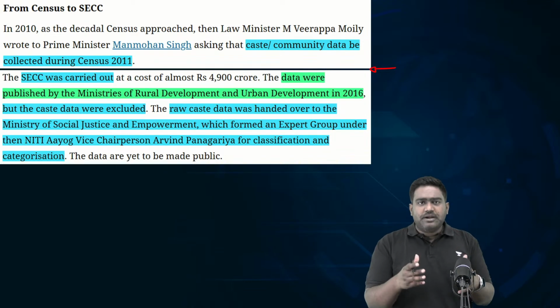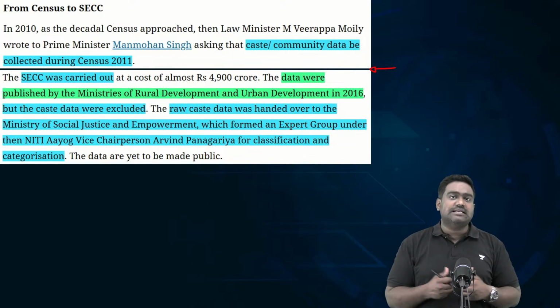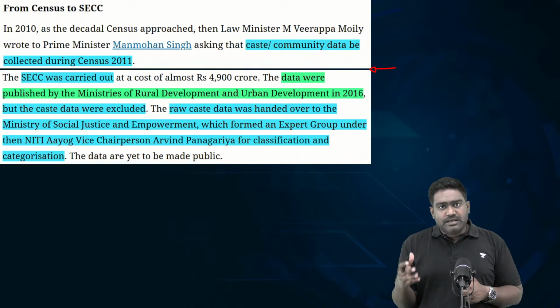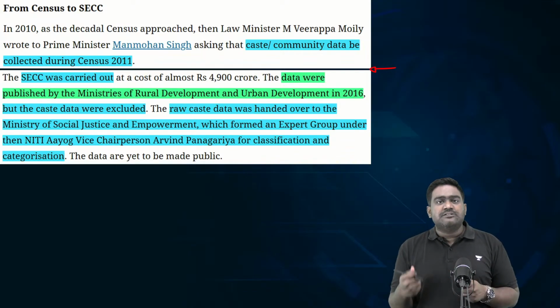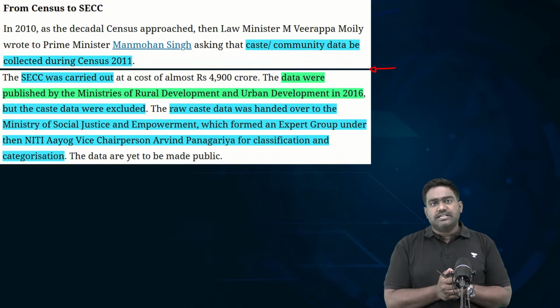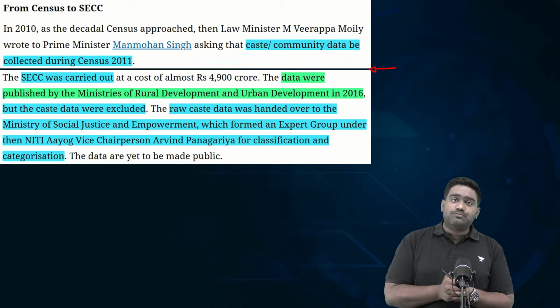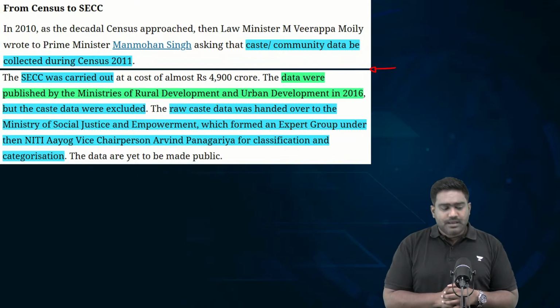In recent months, you might remember several political parties have been raising a demand for a caste census. The ruling BJP at the center had long opposed it. But now it appears that the central government has made a complete U-turn on its policy, and now the government is promising that a caste census will be conducted in the upcoming census.